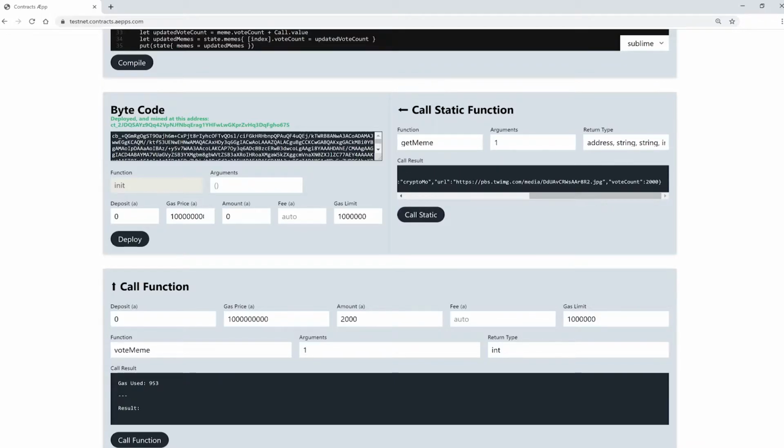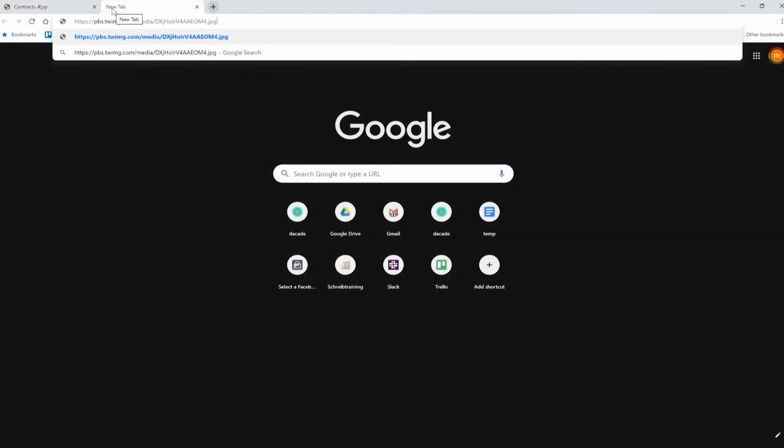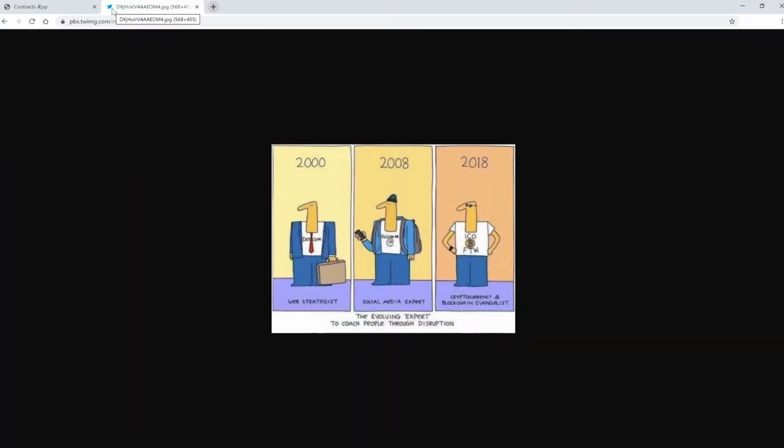Let's look in our data. The vote value is right. Let's check the second one. 0 votes. And the URL is right too.